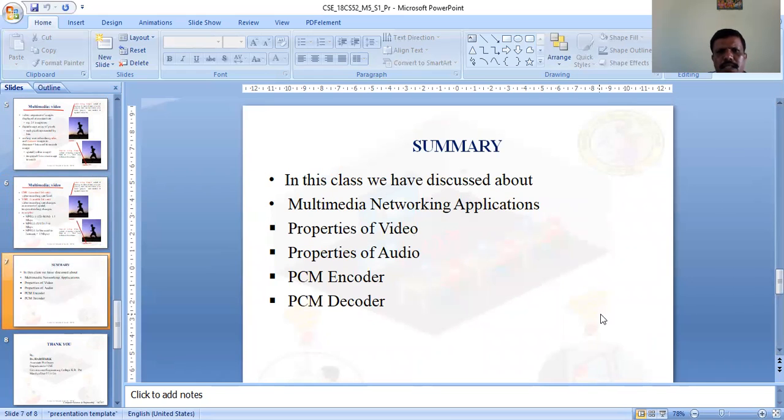In this class, we have discussed multimedia networking applications. Multimedia is very important: audio and video can be sent over the internet. Audio and video are urgent packets, so delay is not tolerable. We learned the properties of audio and video and what the sampling rate is. For video, there is constant bit rate and variable bit rate.